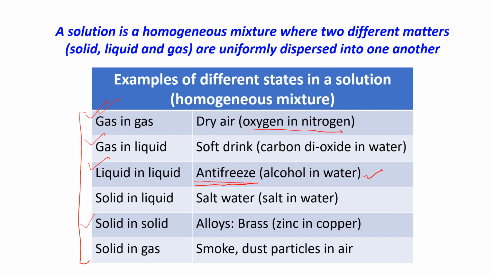Solid in solid, that is alloys. Here I told you that brass is an alloy, a homogeneous mixture of zinc and copper. Both are solid metals. Zinc is solid, copper is also solid. In the previous slide, I told you about stainless steel. Now next is solid in gas: smoke, dust particles in air. These are all solid in gas, and these all form homogeneous mixtures.